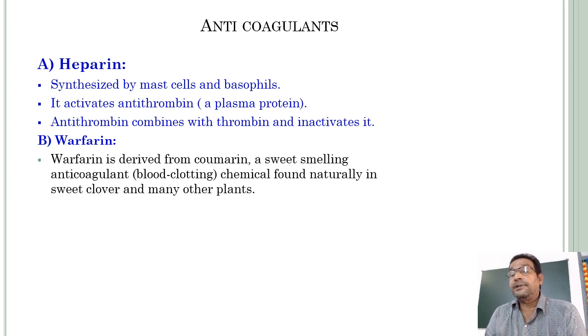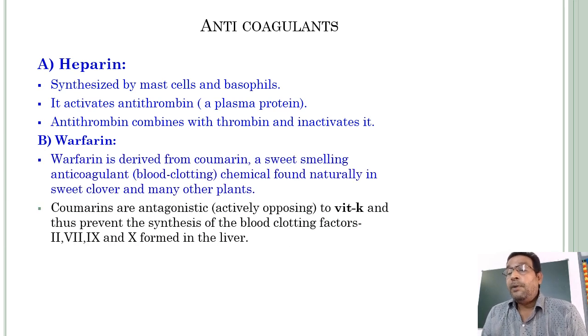The source of warfarin is a plant product, particularly the sweet clover genus Melilotus, and many other plants. Coumarins are synthesized, and from that coumarin, warfarin is derived.